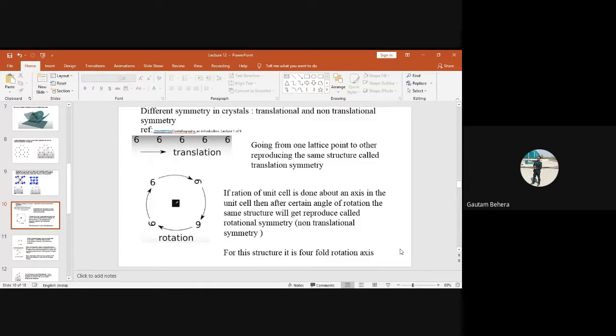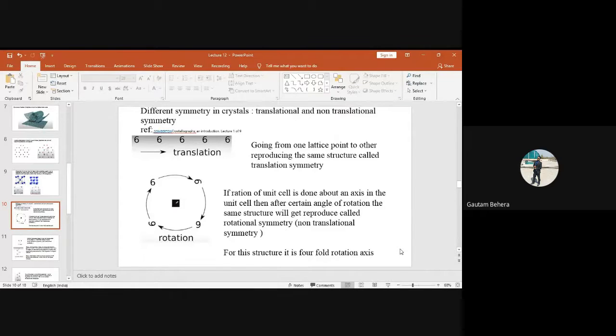So if the rotation is 360 degrees and you reproduce the same structure, what is the fold? Just use the formula. n is equal to 360 degrees divided by 360 degrees, so it will be 1. That means the object has one-fold symmetry. You can take any irregular object and it will have one-fold symmetry anyhow, but we will not consider that one.